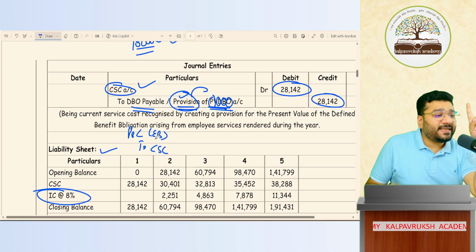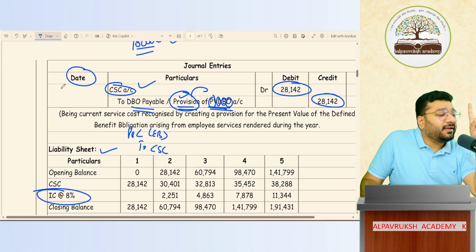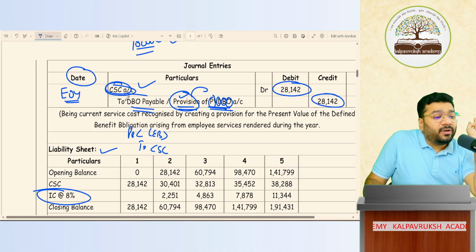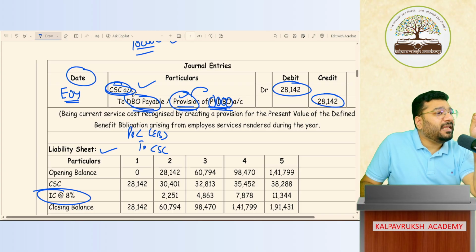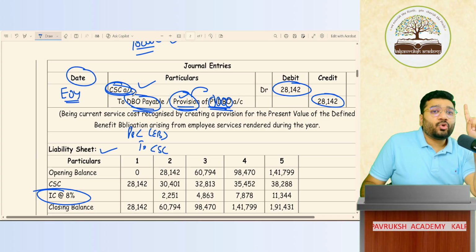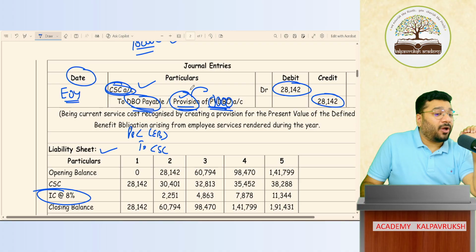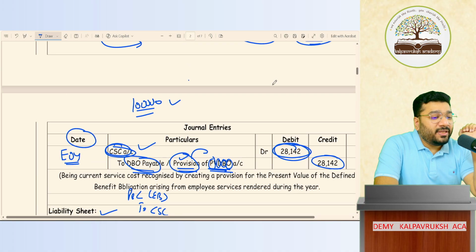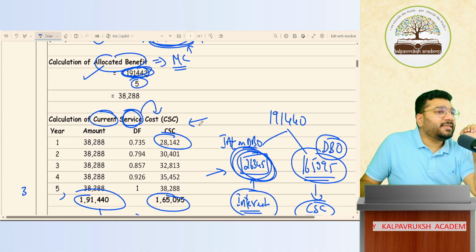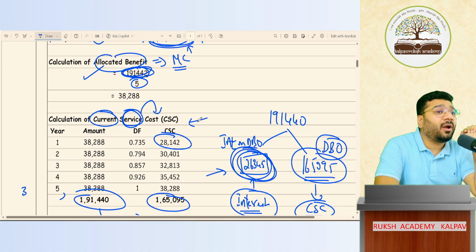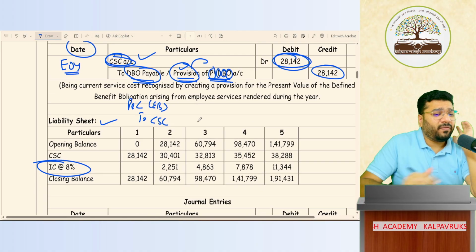So recognition aspect says that this entry has to be passed at the end of year. What entry to be passed? CAC to DBO payable or provision for PVDBO. So when to pass and how to pass, the entry is taught. Measurement aspect has taught us at what value should I record it, so this discounting is done. So far clear?